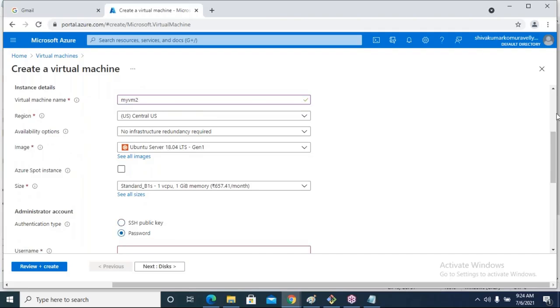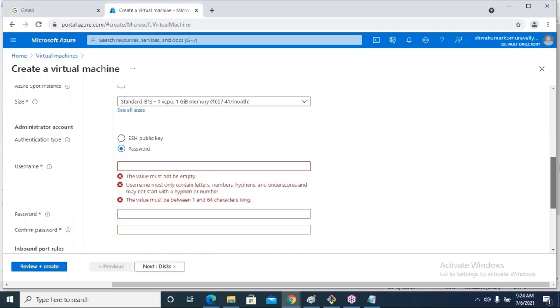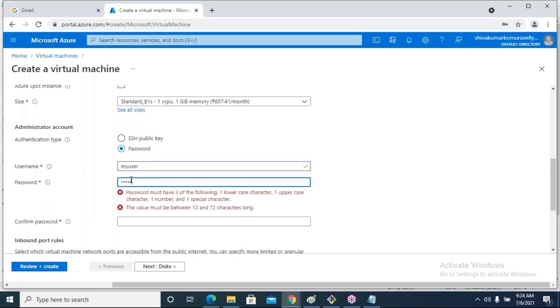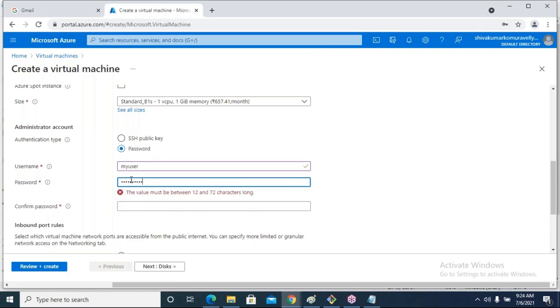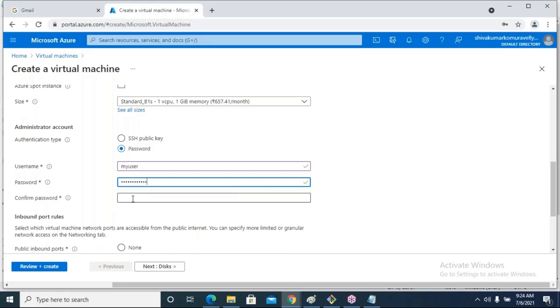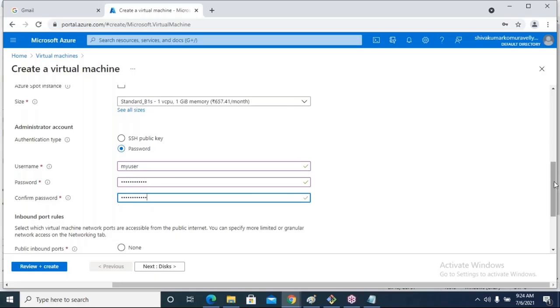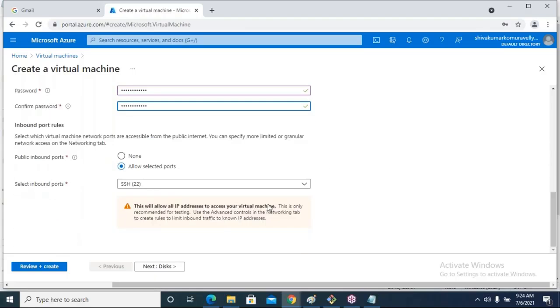Authentication type is password. Username is myuser. Just come down.